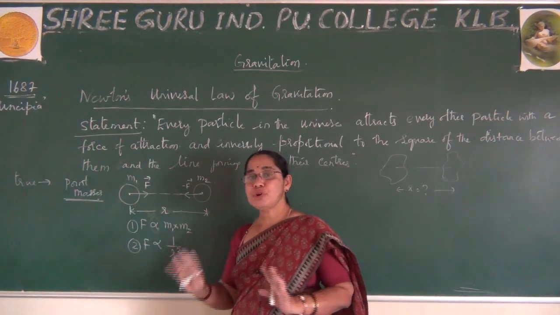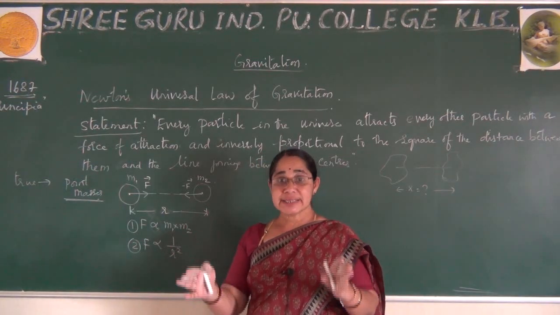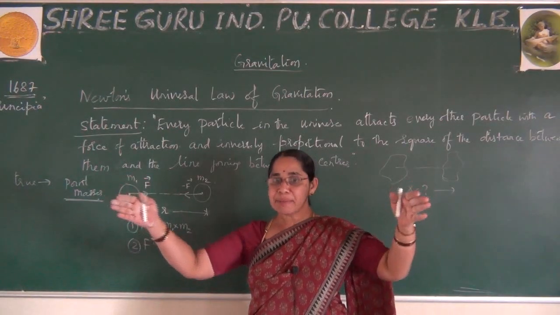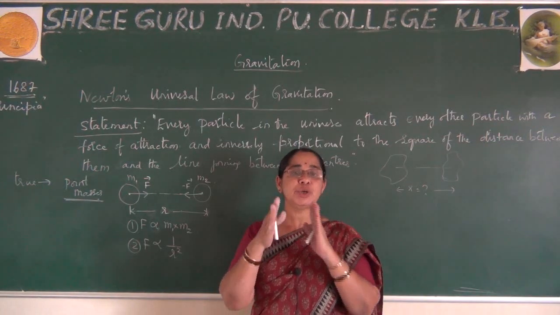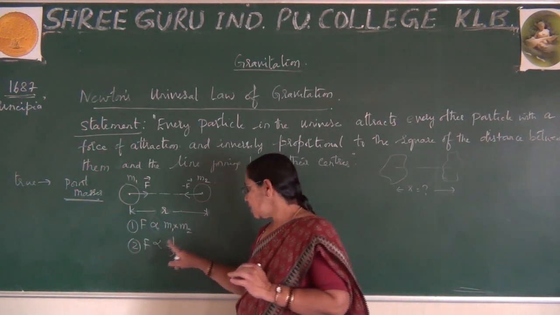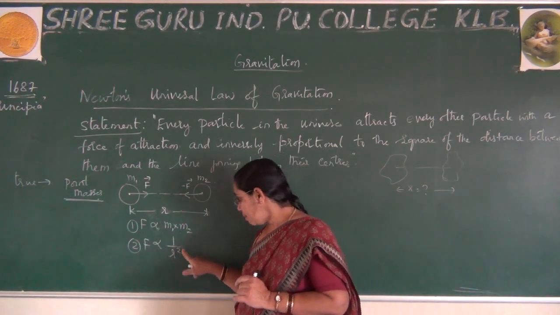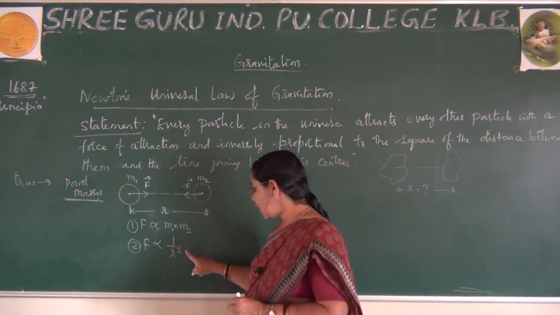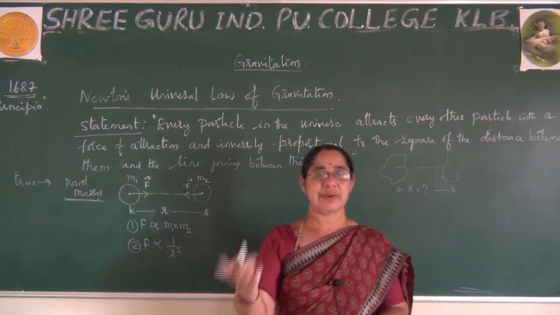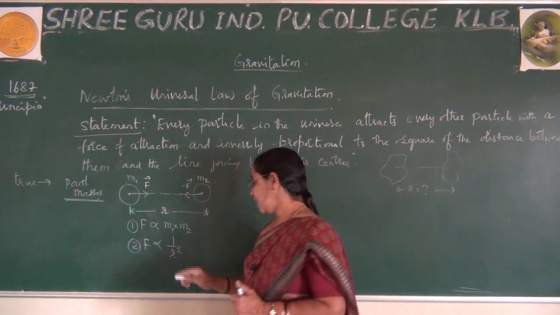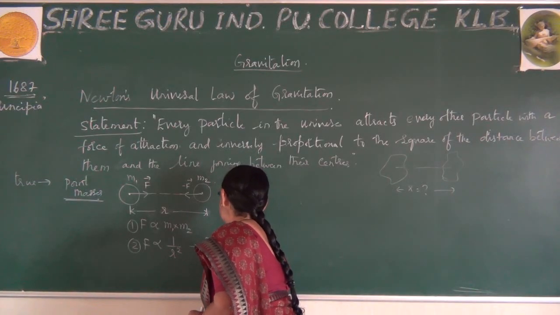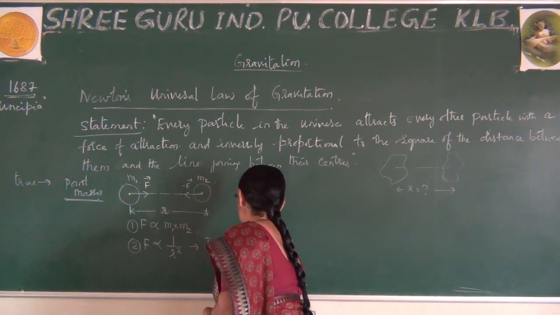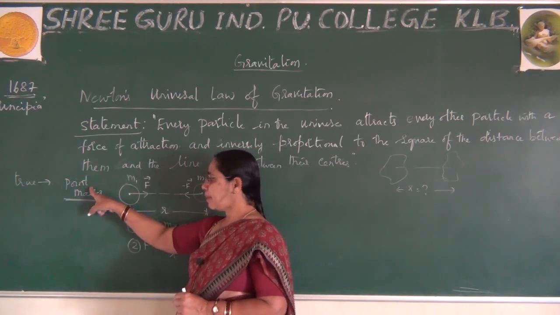But remember, if two masses are separated by some distance and the distance has increased, force decreases. If the same masses are brought closer together, naturally distance decreases, force increases. But remember one more point. Here I did not write only r, I have written r to the power of 2. It is not r to the power of 1, 3, 5 or 7. It is 2, due to which this obeys the inverse square law.